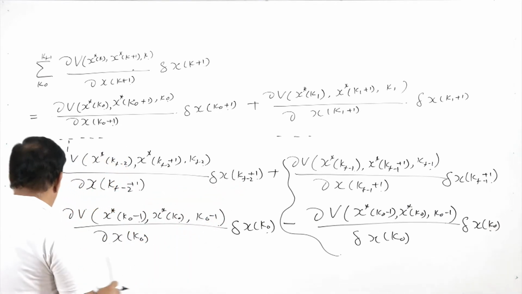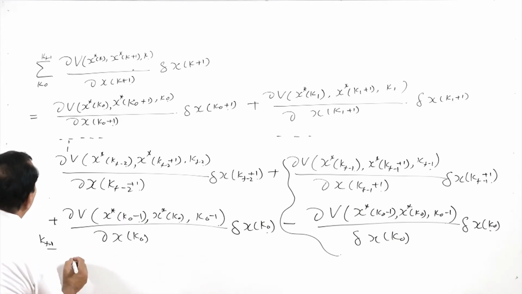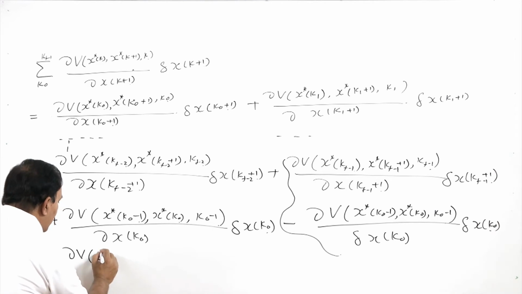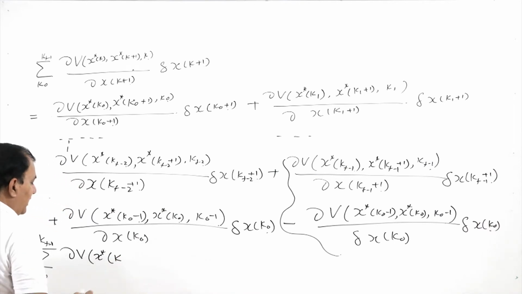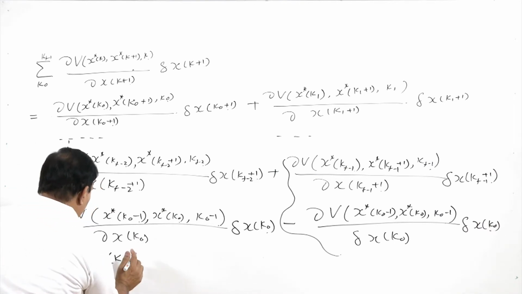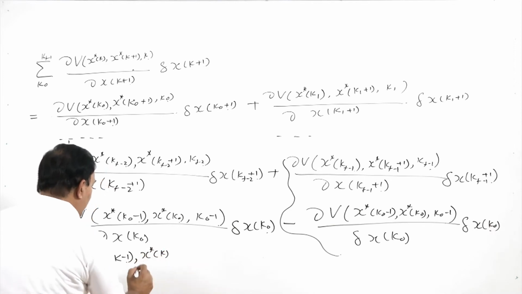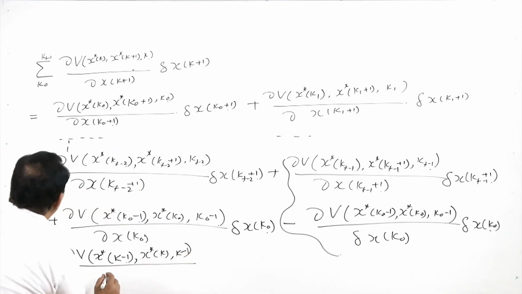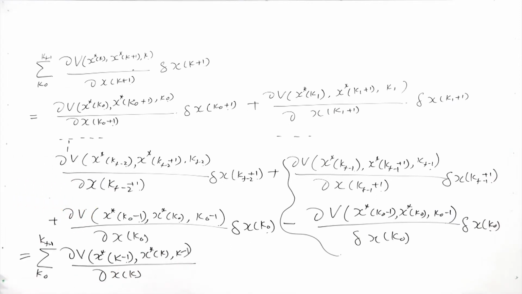What will I have? I have only up to this term. This is my first term. So, this V I am changing by x star of k minus 1, x star of k by del x of k.